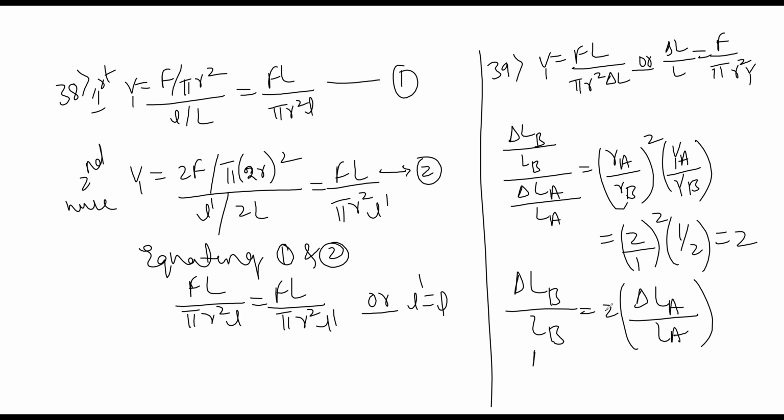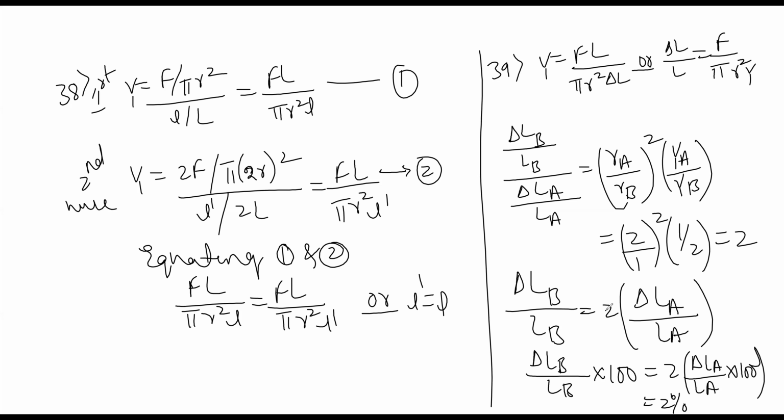So simplifying, delta LB divided by LB into 100 is equal to 2 times delta LA divided by LA into 100. What answer do we get? In terms of percentage, we get 2%.